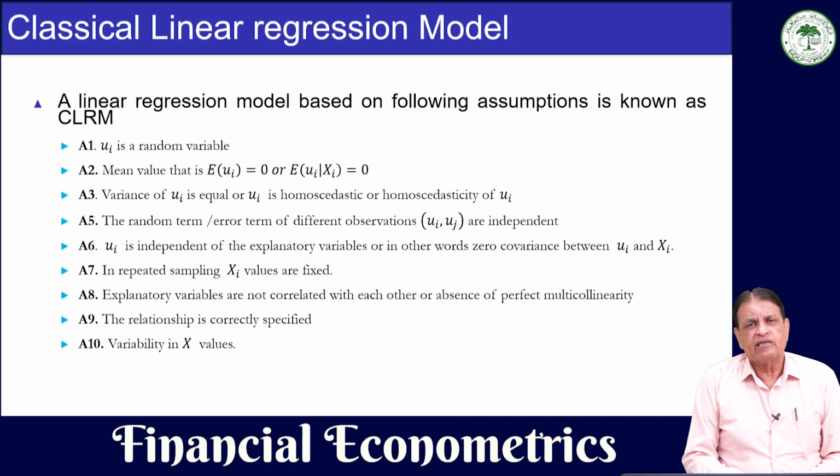Then ui is completely independent from the independent variable. Here we have x as the independent variable. Now, x is a given set of values, it is not a random variable, whereas u is a random variable. So these two should be unrelated. Then x, the independent variable, is a set of fixed values, and only then will it remain independent. If it is going to change, then it will no longer be an independent variable. So, by definition, it should be a set of fixed values.